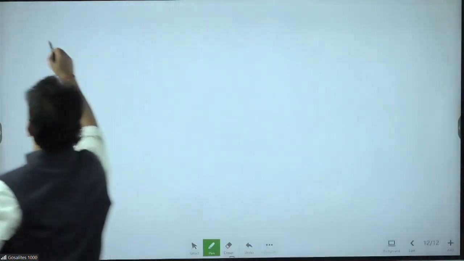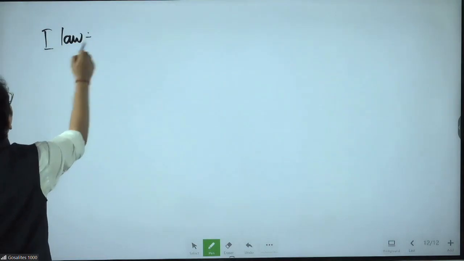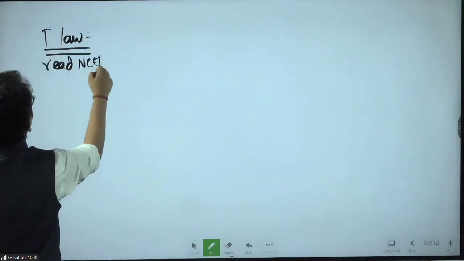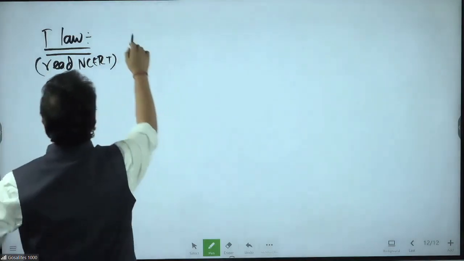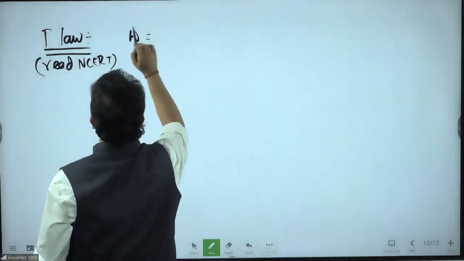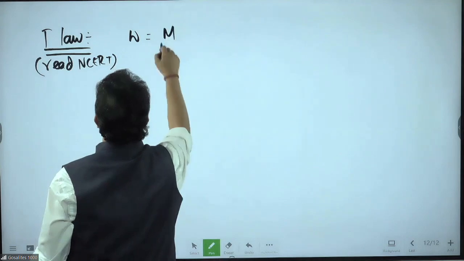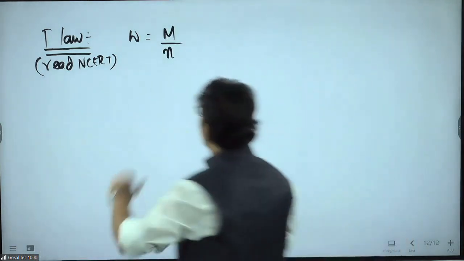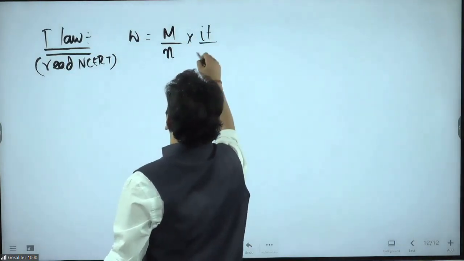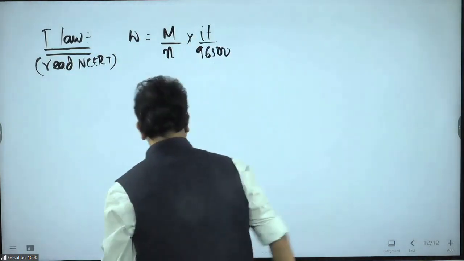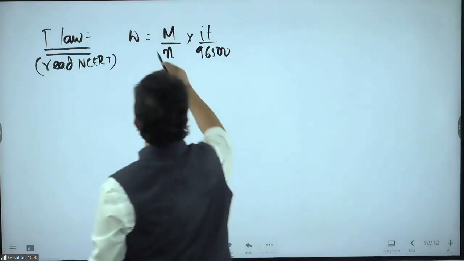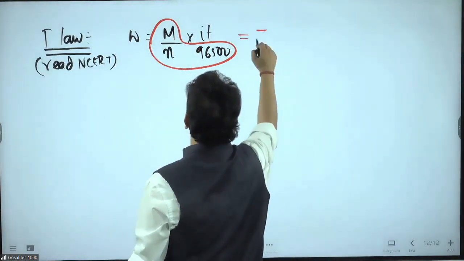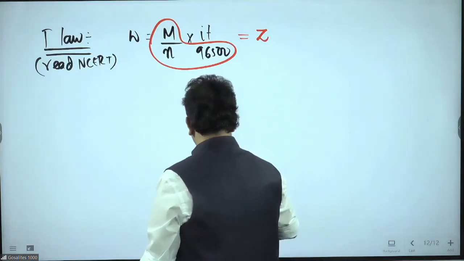What is Faraday's first law? The first law statement you will read from NCERT. I'm writing the formula and numerical that they ask. Weight deposited is equal to molar mass by n, where n means valency factor or electrons transferred, into I into T upon 96500. This M by n by 96500 is called Z. So W equals Z I T.